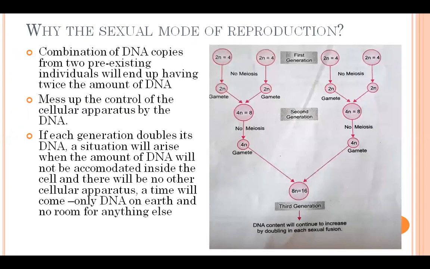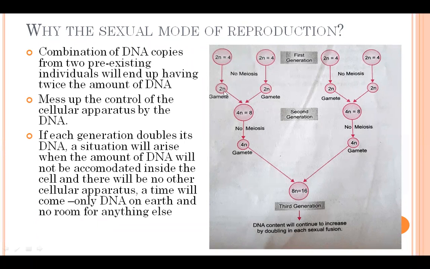So what is the difficulty, इन्होंने next paragraph में यही बोला है that combination of DNA copies from two pre-existing individuals will end up having twice the amount of DNA. So here, don't think I have told you about the germ cells, but just remove that from your memory. I am only telling you कि cells में mitosis होती है, उनका DNA content जो है double हो जाता है. Now see, for example, if we have taken two cells, two diploid cells, that means 2n and 2n, so they will produce, these two are for example germ cells, and they will produce gametes of the same 2n and 2n. Here no meiosis is taking place.